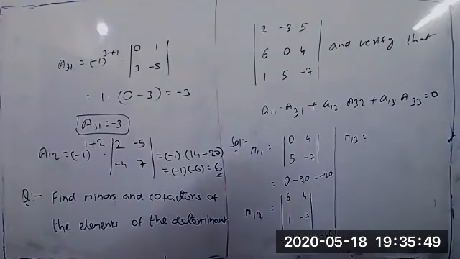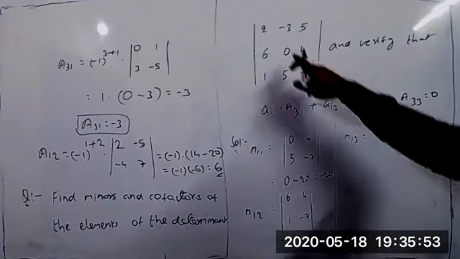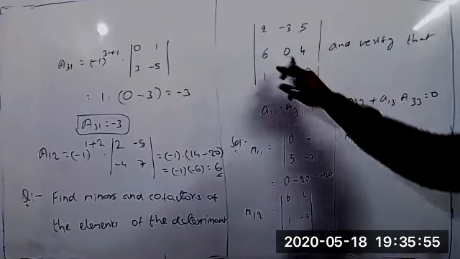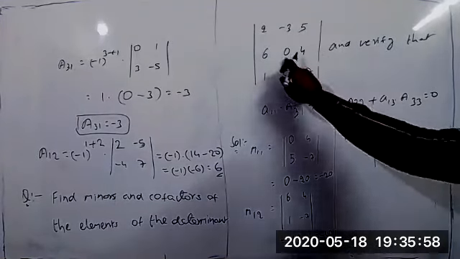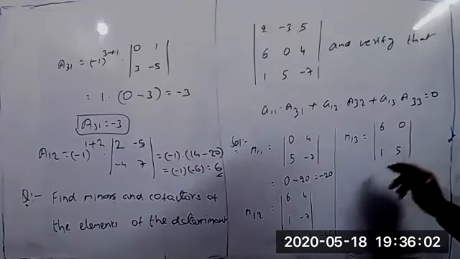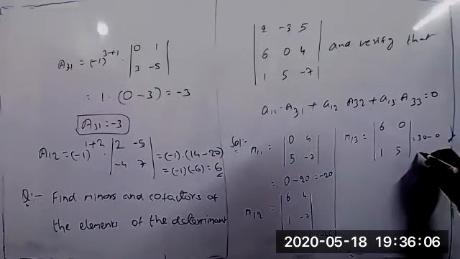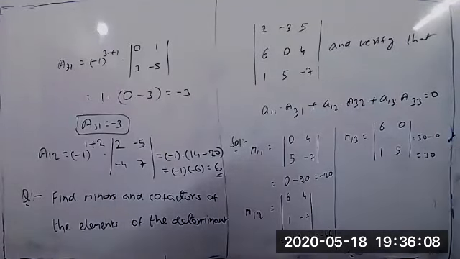Next, M13 you can also find out. For M13, delete the first row and third column. What about the remaining? Determinant of 6, 0, 1, 5. This is equal to 6 fives are 30 minus 0, equal to 30.